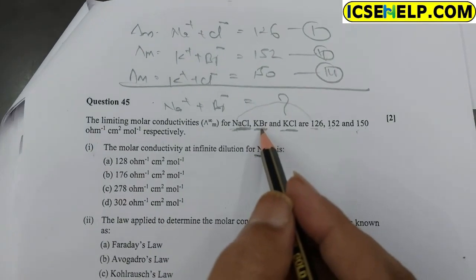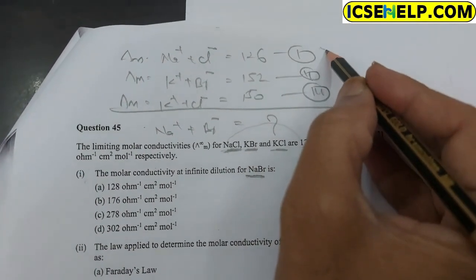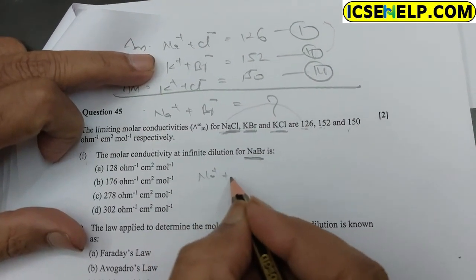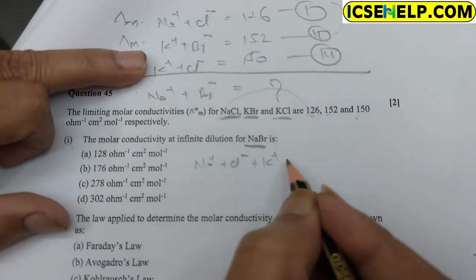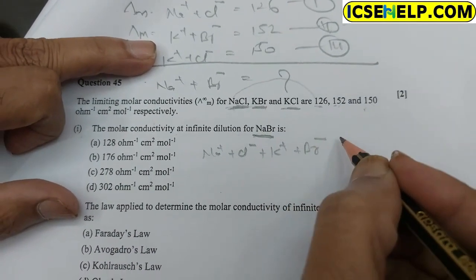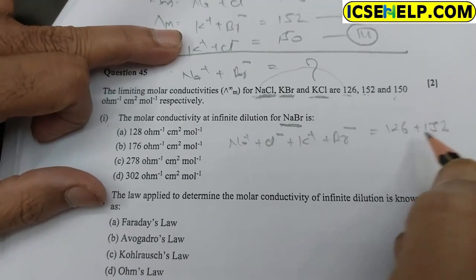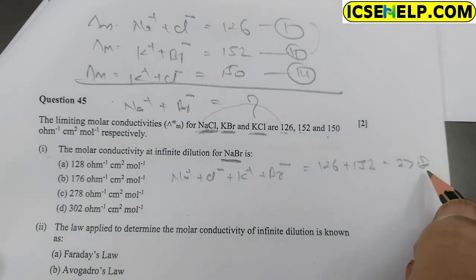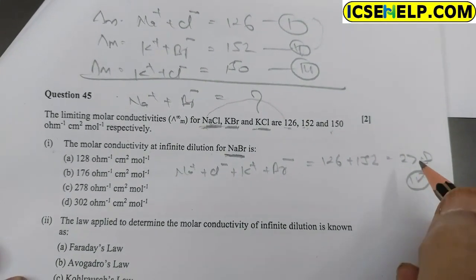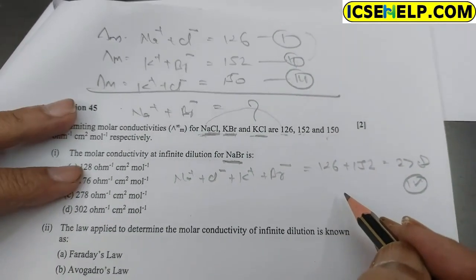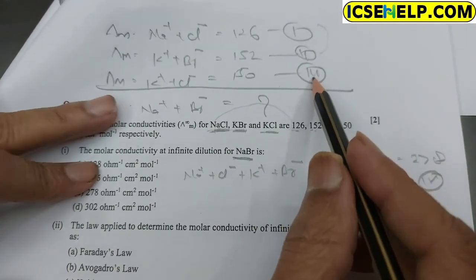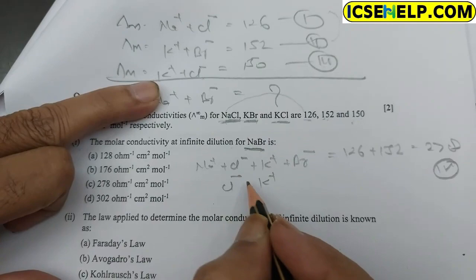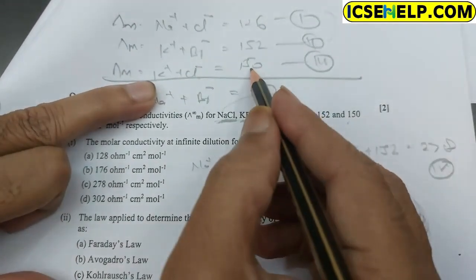So adding the first and second, Na plus Cl minus and K plus Br minus is equal to 126 plus 152, which is 278. This is the fourth equation, and we subtract the third from it. The third means K plus and Cl minus is equal to 150.